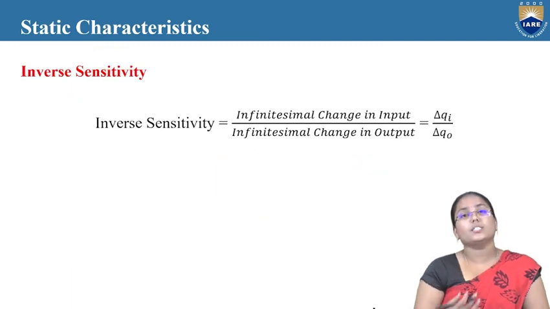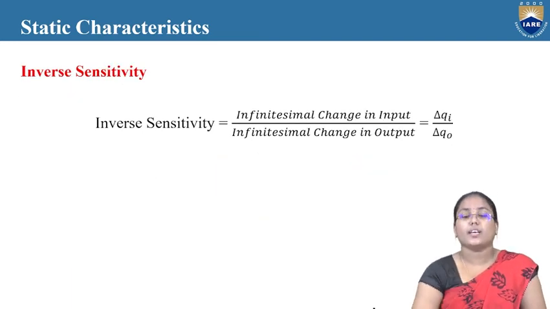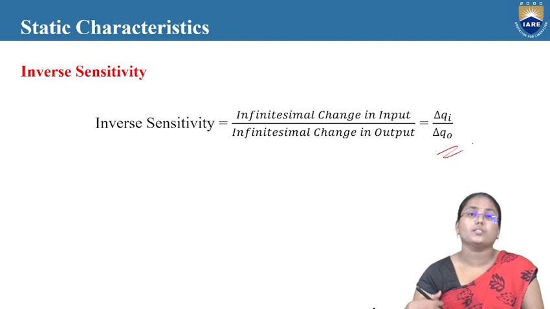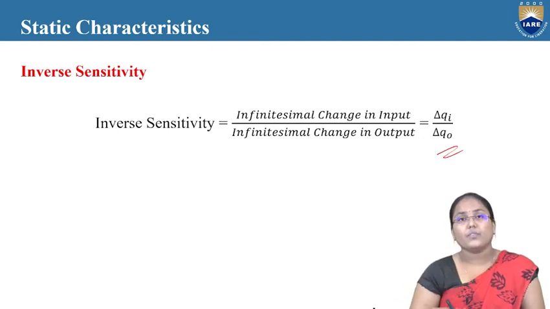So now inverse sensitivity is one of the other static characteristics, which is nothing but the inverse of the static sensitivity value. Sensitivity is the ratio of the change in the output to the change in the input, whereas here the change in the input to the change in the output is the inverse sensitivity. By using this characteristic also, we can find whether the particular instrument is desirable or not.